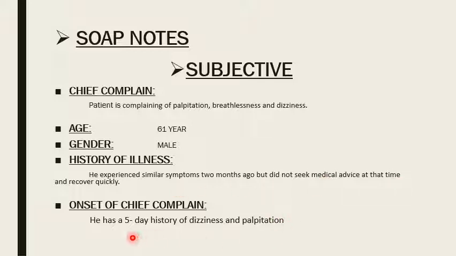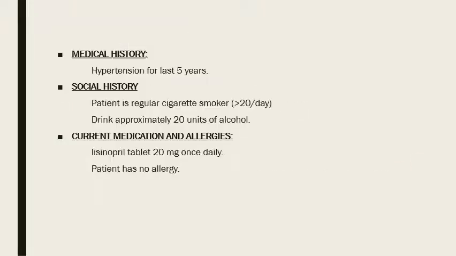Onset of the chief complaint: he has a 5-day history of dizziness and palpitation. Medical history: he has had hypertension for the last 5 years. Social history: patient is a regular cigarette smoker, more than 20 per day, and drinks approximately 20 units of alcohol. Current medication and allergy: current medication is lisinopril, which is given for hypertension, tablet 20 mg once daily, and the patient has no allergy.